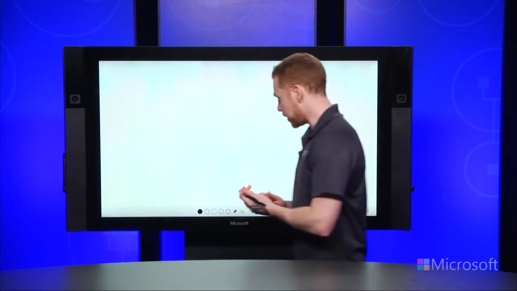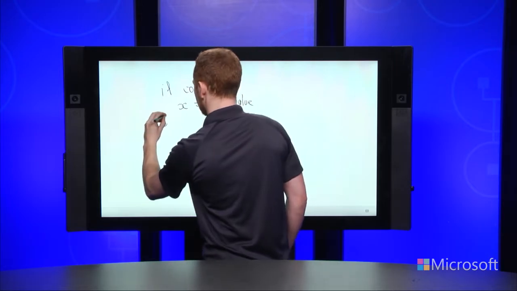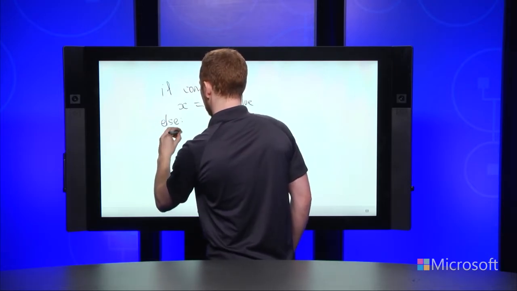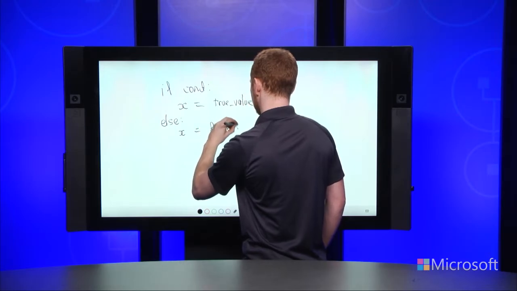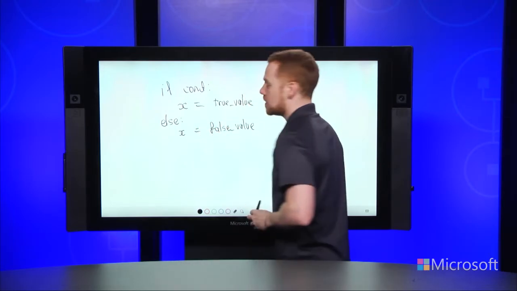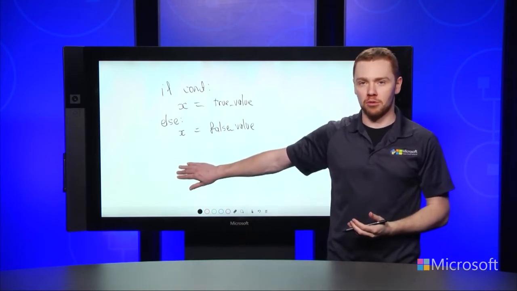Quite often you'll come up against code where if some condition is true, then you want to assign a value to a variable. And in this case, let's assign it to true value because we're assigning it if it's true. Else, you want to assign it to some other value. And then it's very likely that straight away you're going to use x as part of another expression.